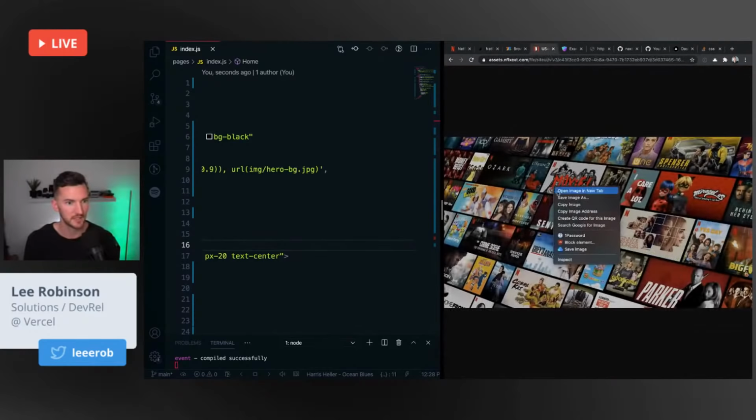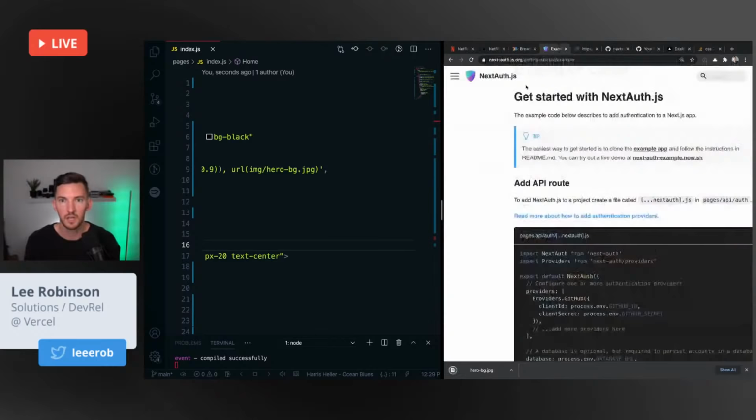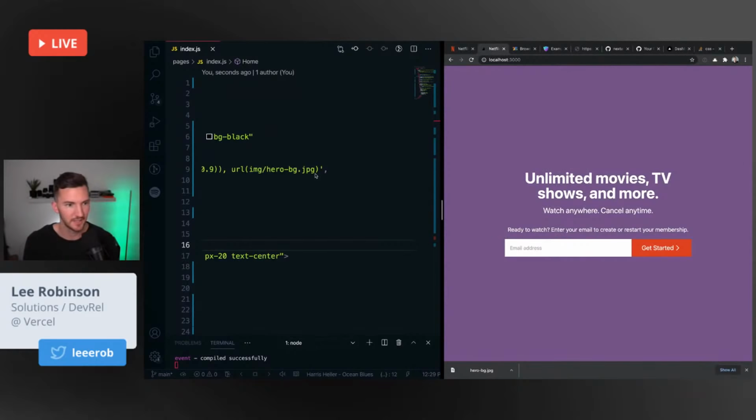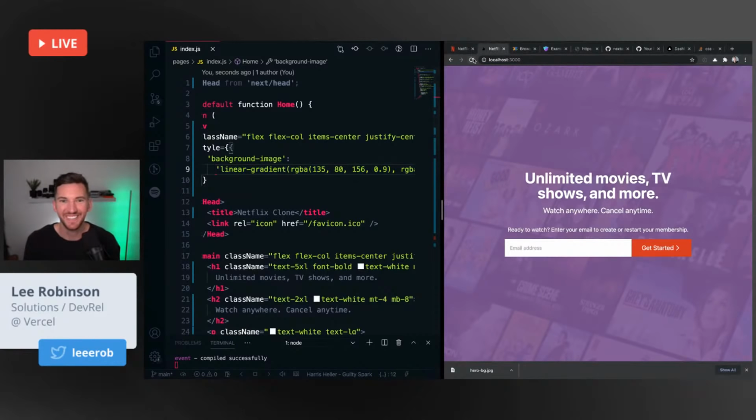So I want to save this image, hero background.jpg. Where was this at? Next.js, Netflix clone. Public folder is where static assets are at. I could also put in a full URL here, but let's do hero background.jpg. Okay, close that, go back to here. It's like, what are you trying to do? The color is purple. Why is that?